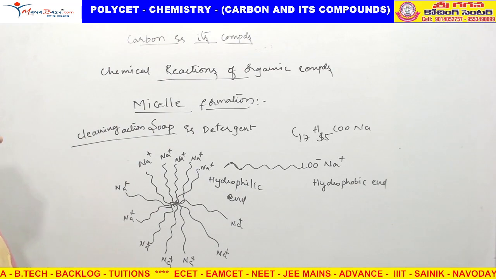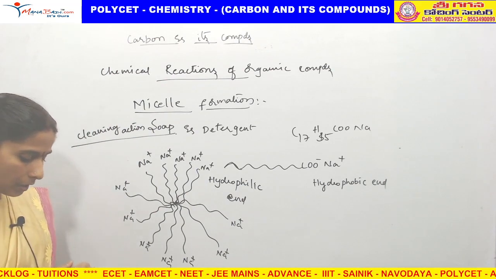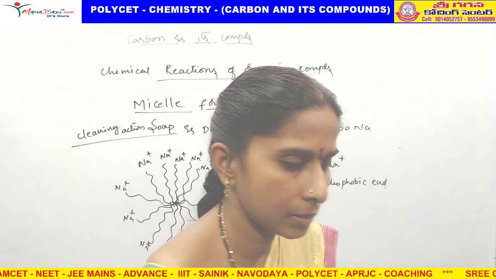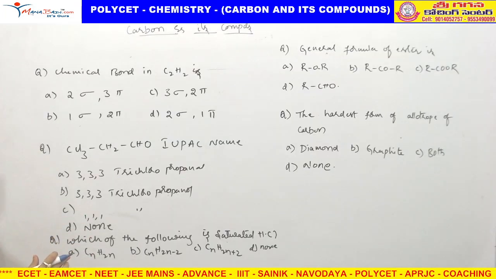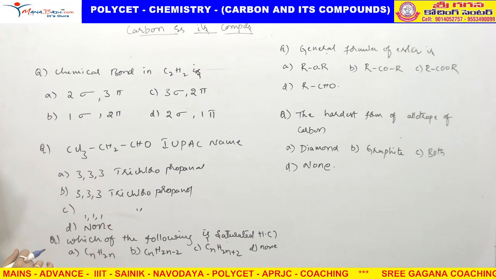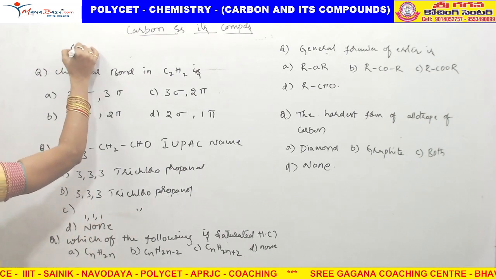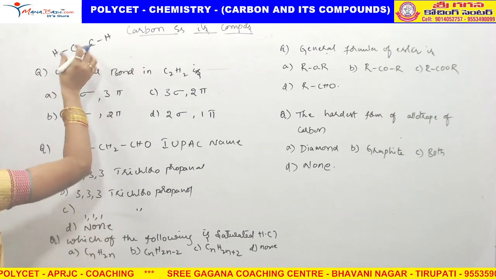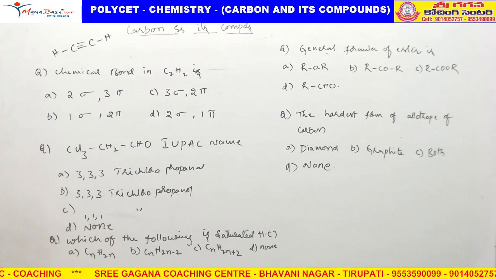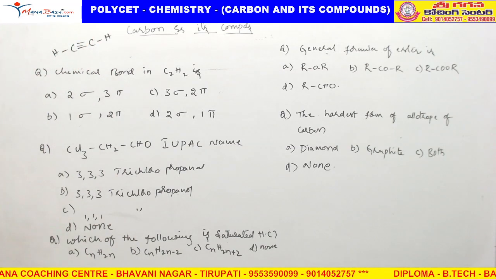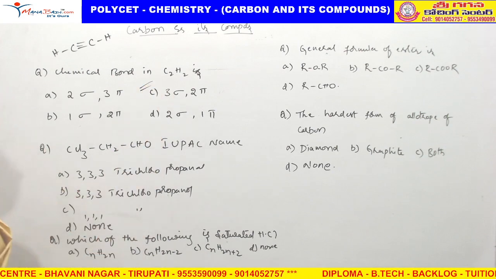This is the way we discussed carbon and its compounds. Very few bits we will discuss now. Okay. Now, what is the chemical bond in C2H2? C2H2 means, I already told you, H with one bond, but carbon is not satisfied, so 3 bonds. So 1, 2, 3, 3 sigma bonds, 2 pi bonds.